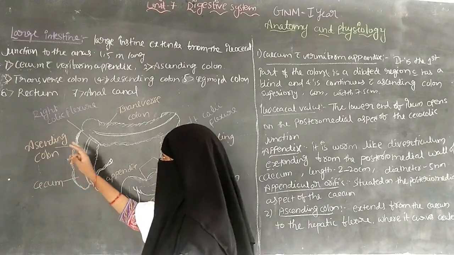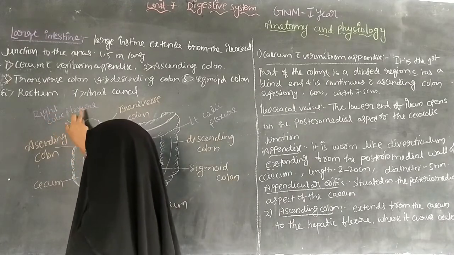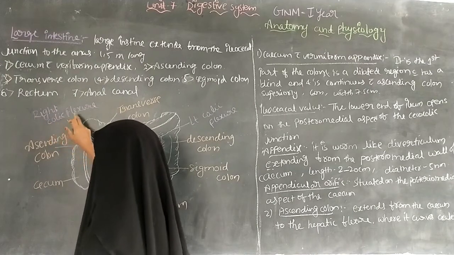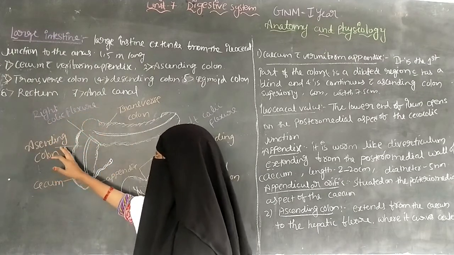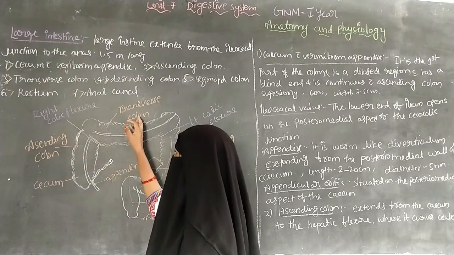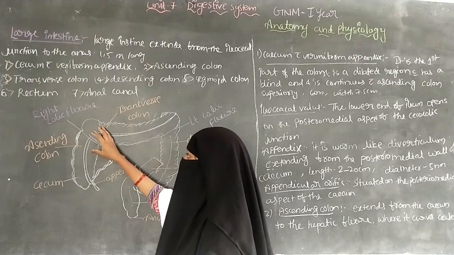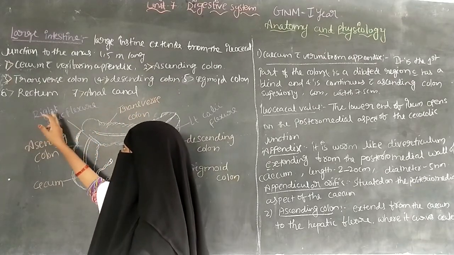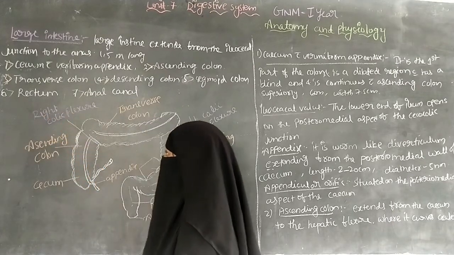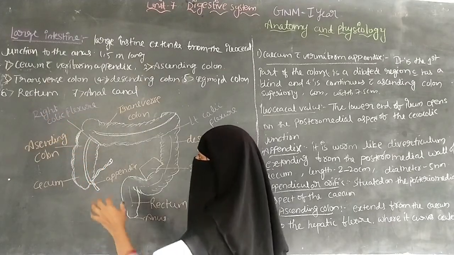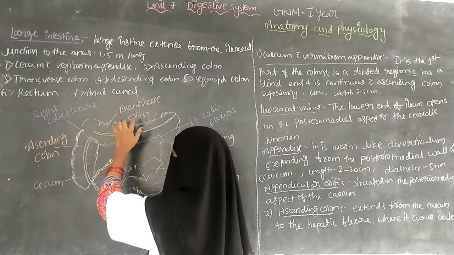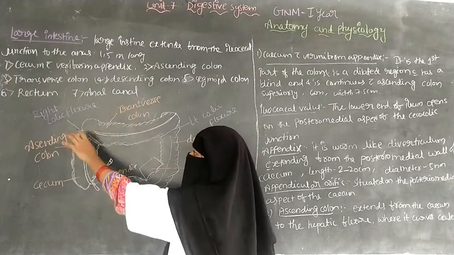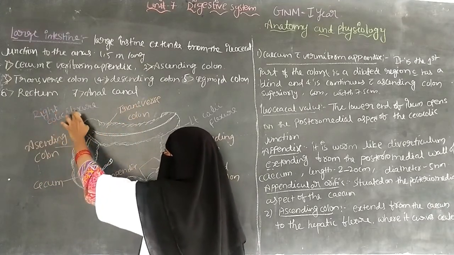The right colic flexure is where the ascending colon and the transverse colon are joined and form a junction. The right colic flexure is the junction between the ascending colon and the transverse colon.